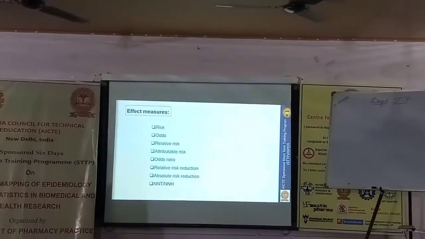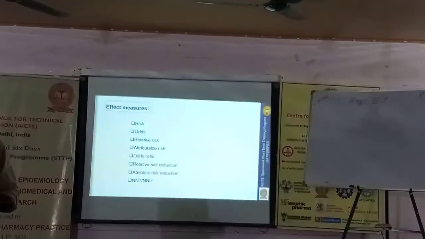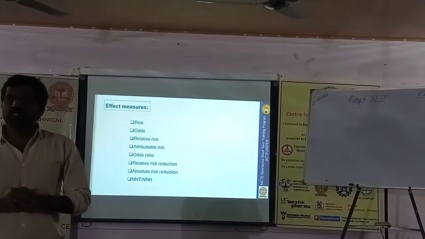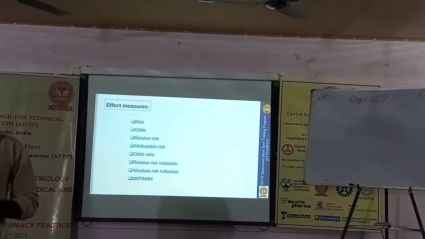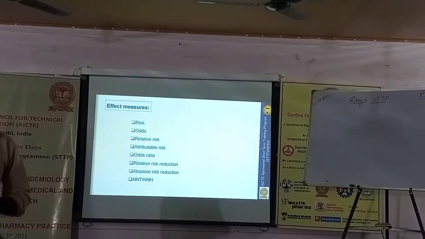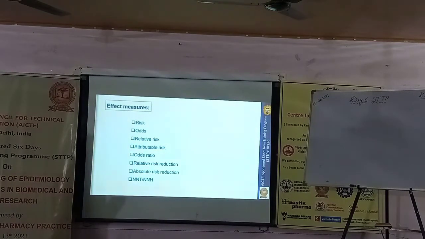Right. Now let us move to the most common effect measures or risk measures we are going to use in epidemiological study designs. All these measures apply if our outcome is dichotomous. If our outcome is dichotomous, only in that situation can we use all these effect measures.